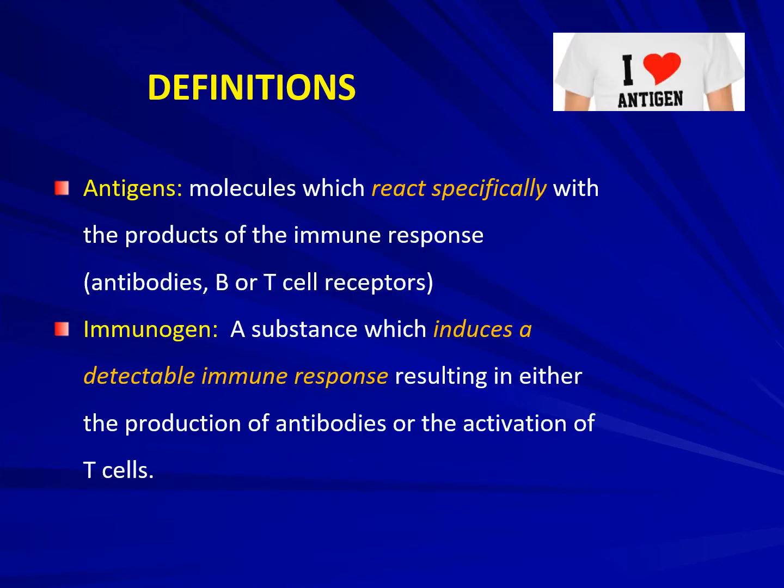Let's first start with the definitions of antigen or immunogen. What is an antigen? A molecule which reacts specifically with the products of the immune system like antibodies, B or T cell receptors. Such agents are called as antigens. What is an immunogen? A substance which induces a detectable immune response resulting in either the production of antibodies or the activation of T cells.